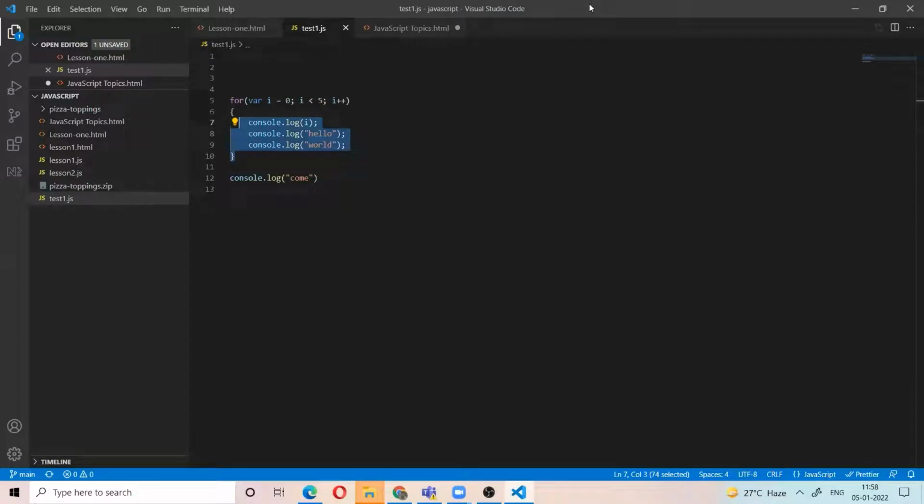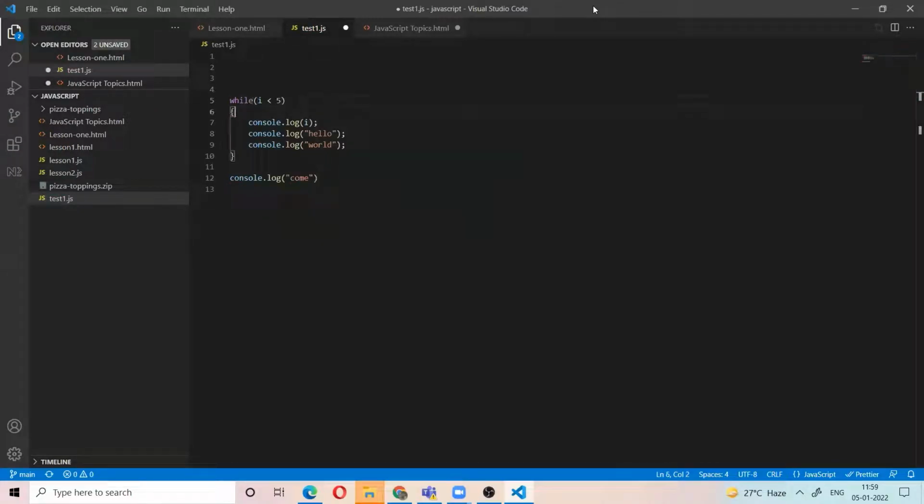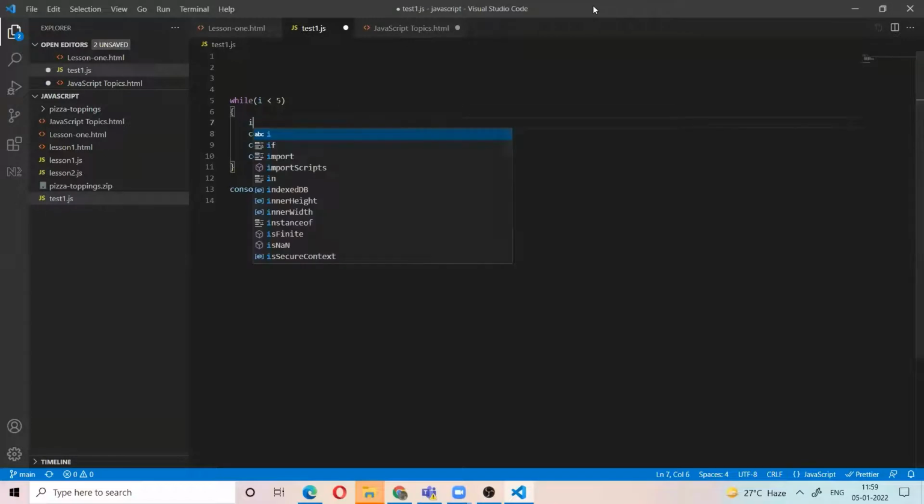Understand? There is the control statement. Repeating a set of statements is called control statements. Okay? Now there is another one called while. While i is less than 5, you can increment i every time.